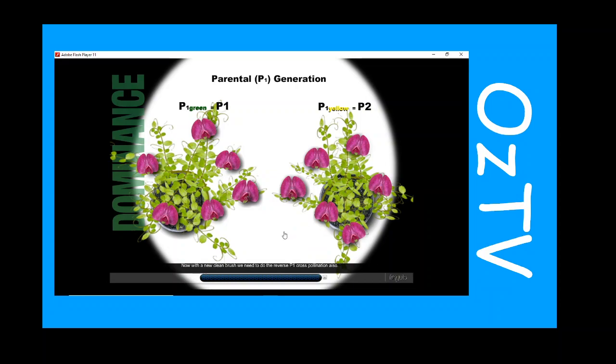Now with a new clean brush we need to do the reverse P1 cross pollination also. Good job. Now snip off the self-pollinated donor flowers.